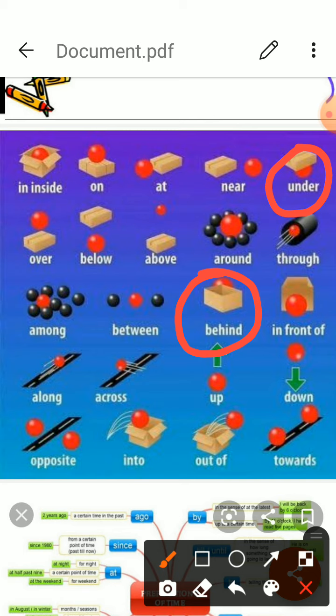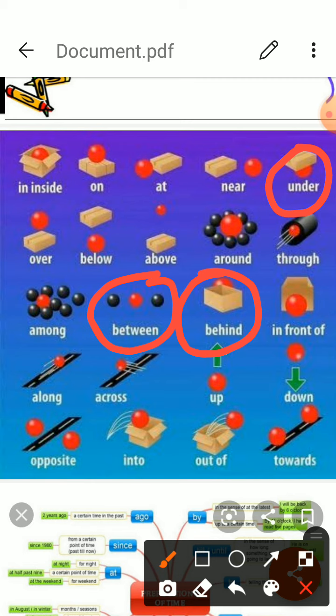Next is between. It is used when one object is in the space that separates the other two objects. The red ball is placed between the black balls. Before. It is used when one thing is in front of the other. Before, when one thing is in front of the other, दूसरे के सामने पड़ी है, in front of. The accused was taken before the judge. Before उसके सामने ले जाना.